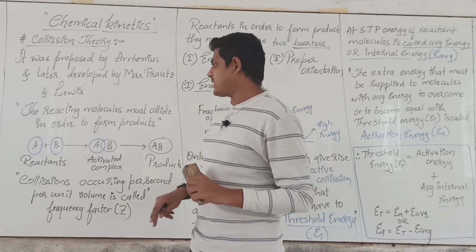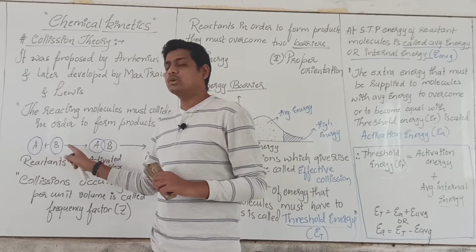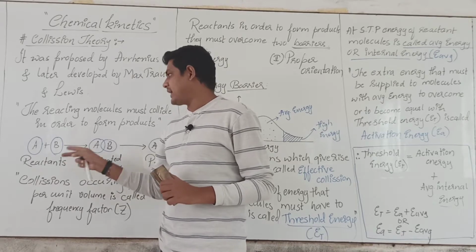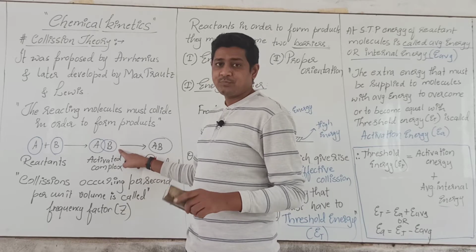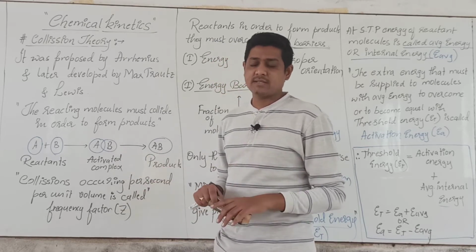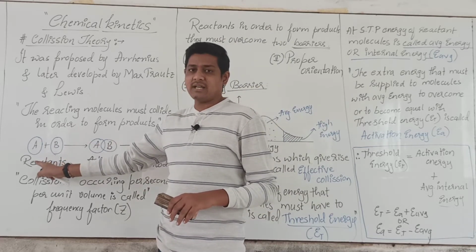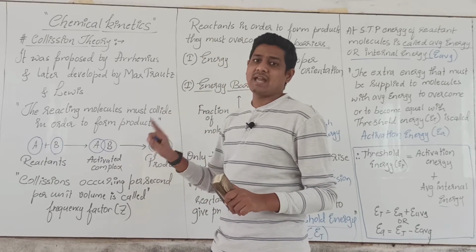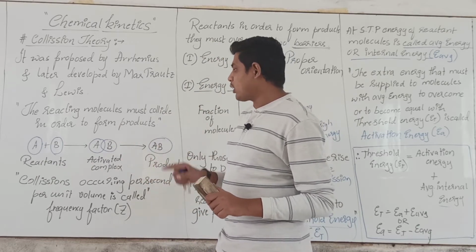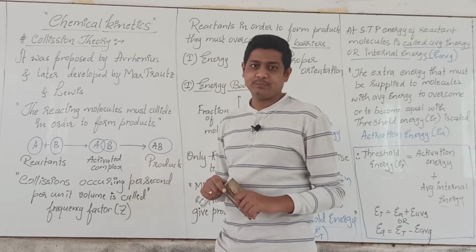Here I have taken a general reaction wherein two reactant molecules are there, A and B. When they collide, they form an intermediate. Intermediate means which is not the complete reactant, which is not even the complete product. It is an in-between state between reactants and product, and that we call the activated complex.